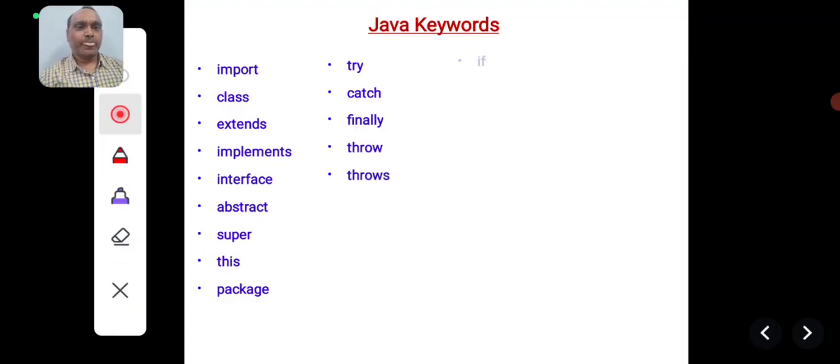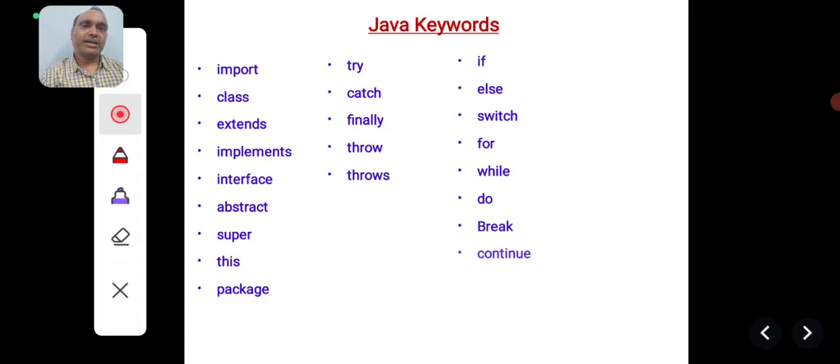Coming to the other keywords, if is a conditional statement keyword. Else is already known to you. If, else, switch, all these are conditional statement keywords. Then for, while, do are the keywords related to iterative statements: for loop, while loop, do while loop. Then the break and continue keywords are already known to you.